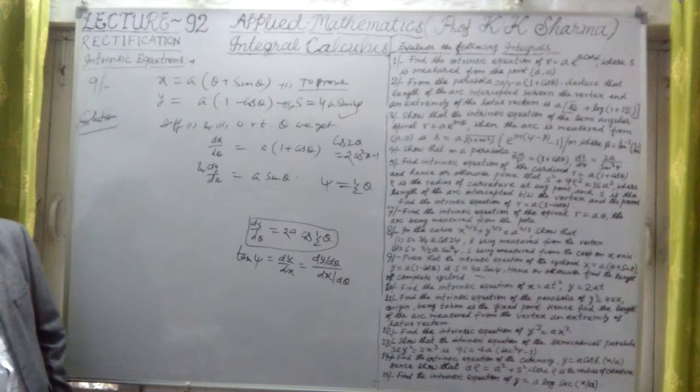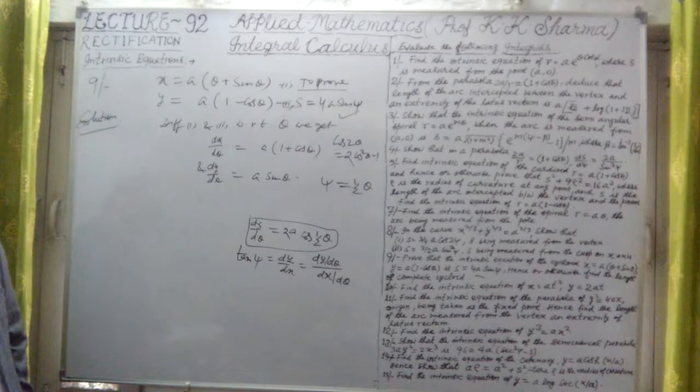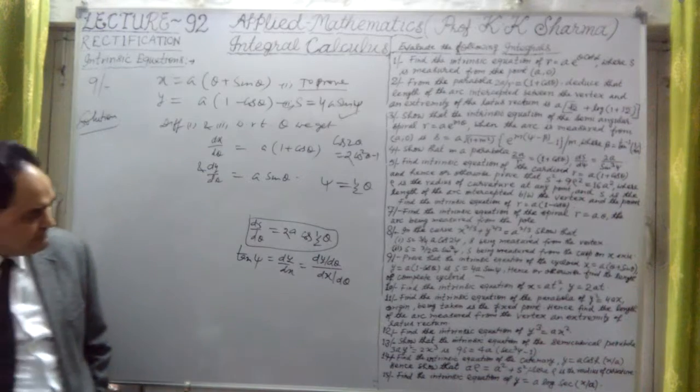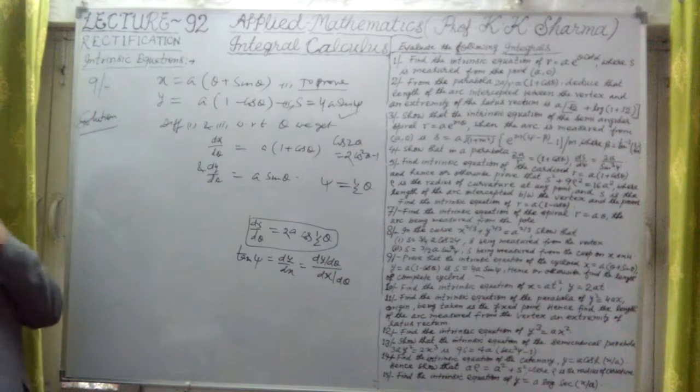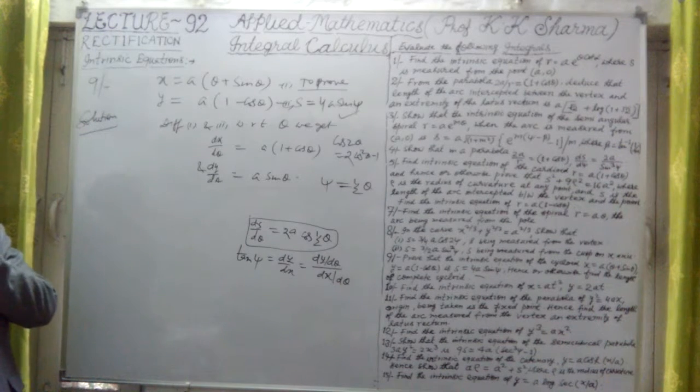The question was solved, that was 4a sin psi we have proved. First part is solved. Now for the complete answer, we have to substitute the limits 0 to pi by 2. Why 0 to pi by 2?